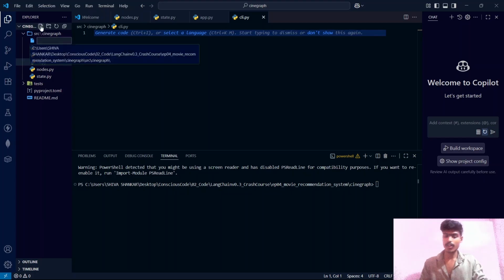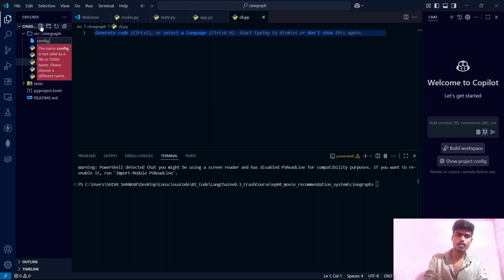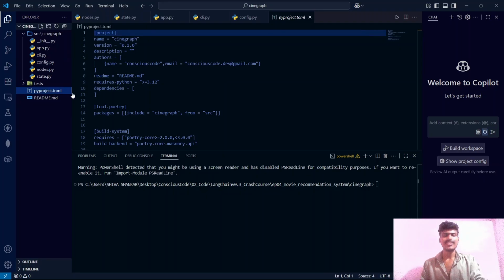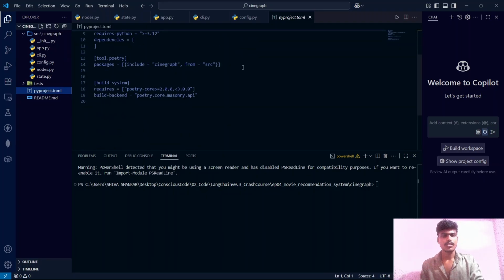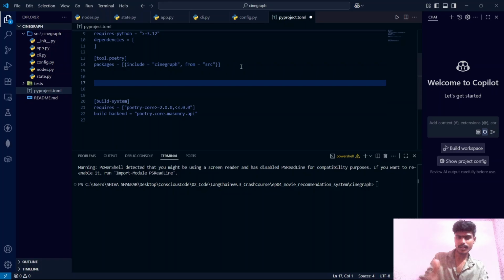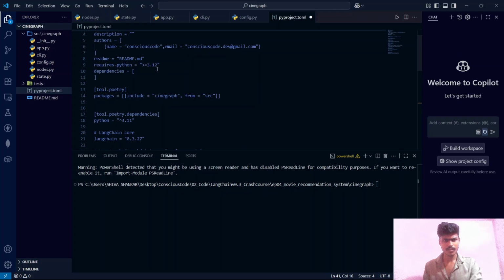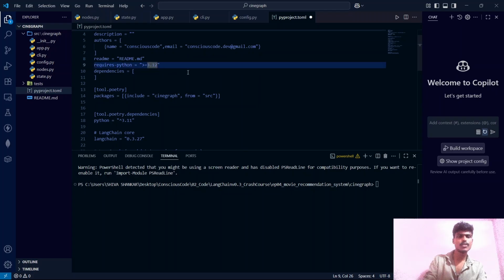And we will also need a config.py file. This is where we will be defining our API keys and we will be configuring our LLM. And let's open this pyproject.toml file. This is actually the heart of our project. Here we need to define the dependencies which we will be needing for our project. I am pasting the dependencies here, guys. You can find the code from the GitHub repository whose link is given in the description. You can see I have pinned all the versions, and let me just modify this Python requires as 3.11.